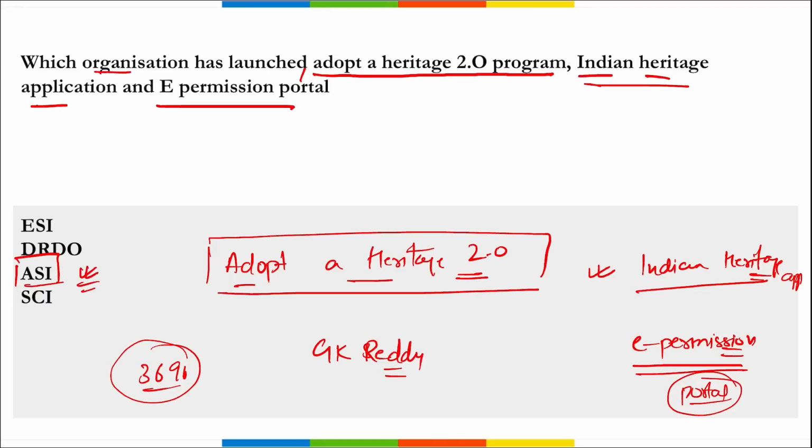So ASI, whose Directorate General here is Kishore K. Basaji. And where is the headquarter? It is in New Delhi, and it was established in 1861.